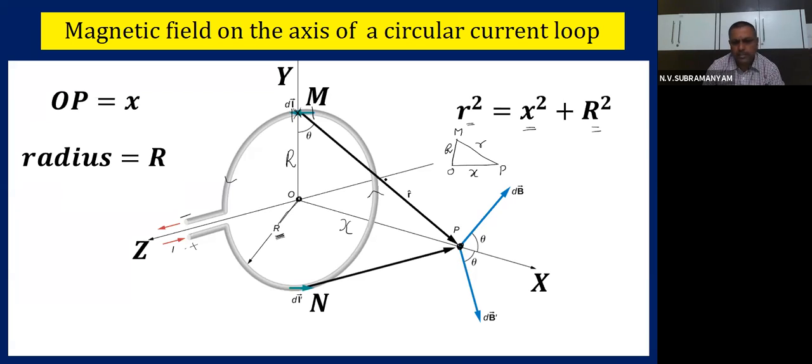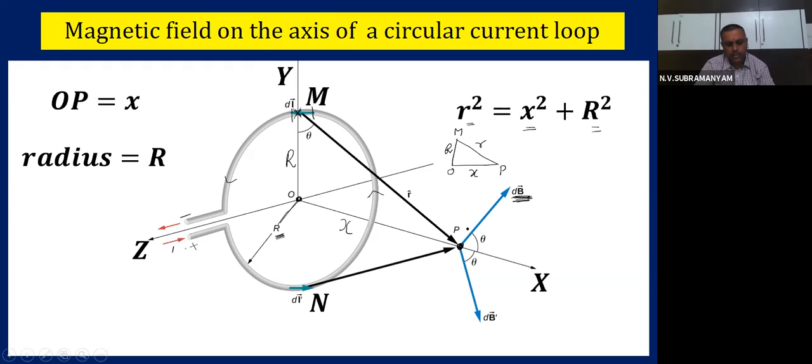That element is creating how much magnetic field at this point? dB. And dB direction is given by the right hand thumb rule, children. And dB will be acting at how much angle with the axis? At angle theta. Now I want you to concentrate on one small point here.